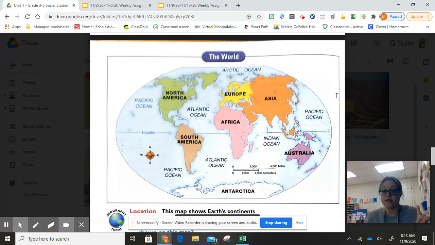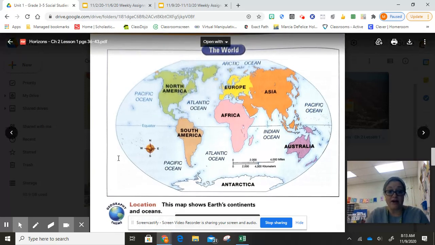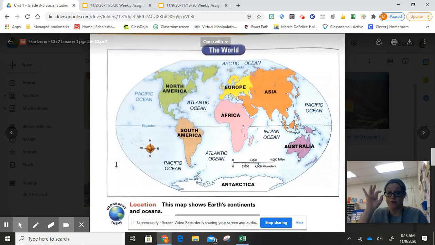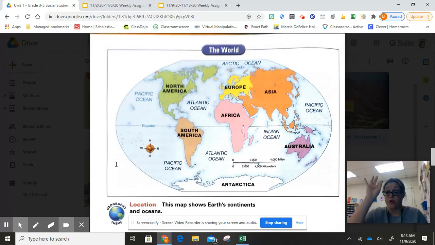Now, just remember, it is missing an ocean because down there, right above Antarctica, at the bottom of the map, there is the Southern Ocean, which has kind of changed over the last decade. So that's not added in, but we will be learning that that area of our oceans is called the Southern Ocean. You can also see on this map that there is a compass rose, that little compass rose there, which shows you which way is north, south, east, and west. And we'll talk about that tomorrow when we get into map reading.